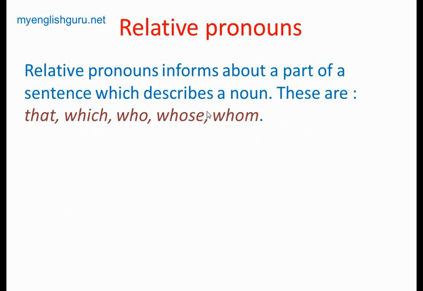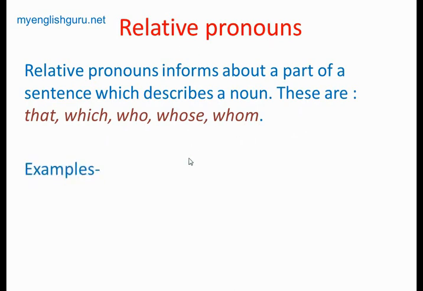Who, whose, whom are also used in questions as interrogative pronouns. But when the word is relating to things, in this case they are called relative pronouns. Now we'll see some examples.